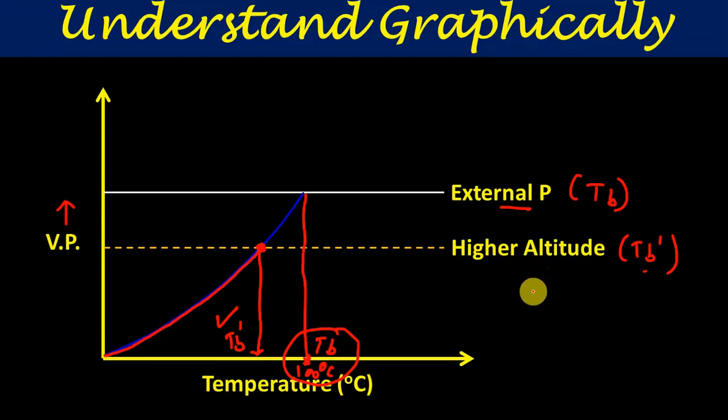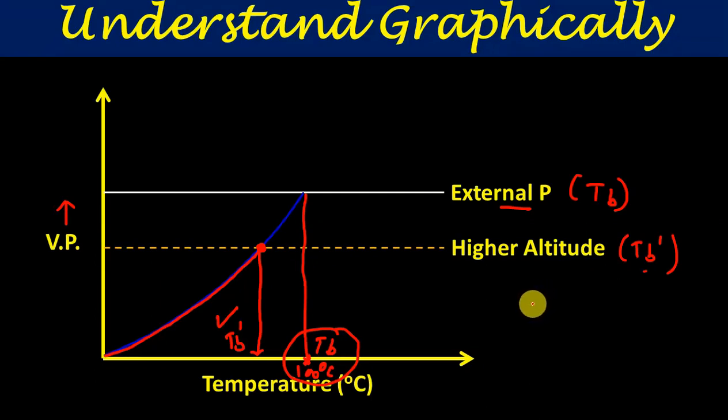Again I am considering the example of water. Let it be boiling at 100 degrees centigrade at normal external pressure conditions, but at higher altitude it will boil at say 80 or 85 degrees centigrade, and it will become difficult or take longer to cook rice and vegetables, to boil eggs, etc.